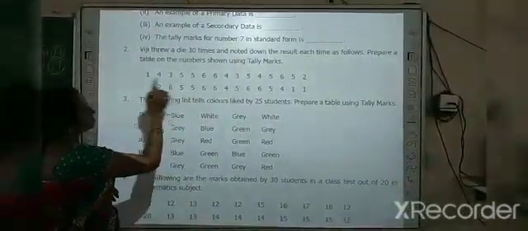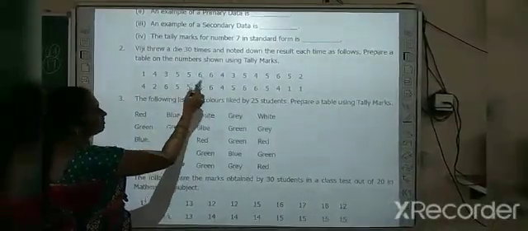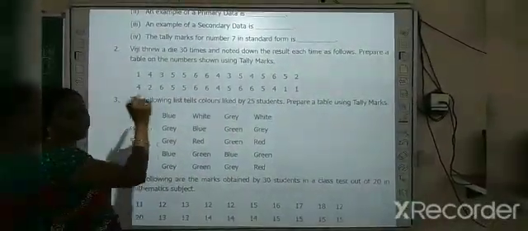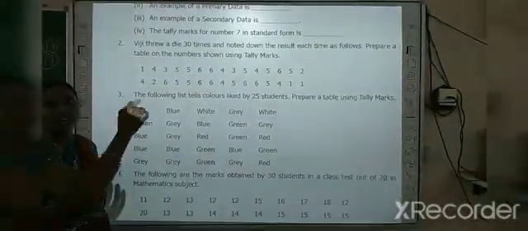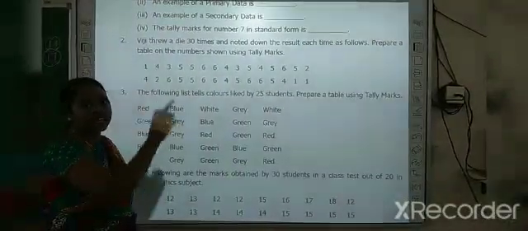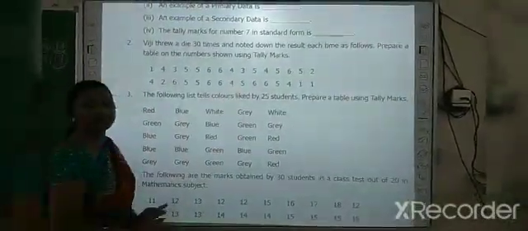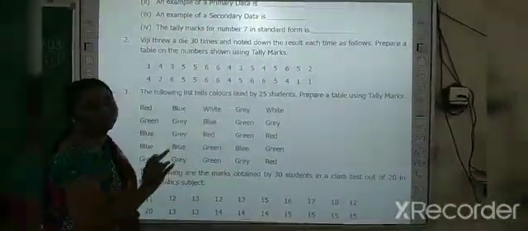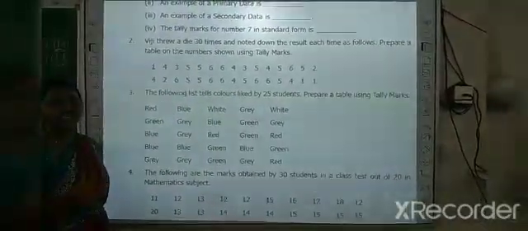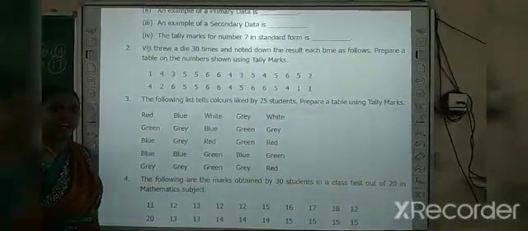So the faces of the dice are 1, 4, 3, 5. So they have given 30 numbers. So you just write in the ascending order, 1, 2, 3, 4, 5, like that. The second column followed by that is tally marks, and the last one is frequency, and at last you need to total. So the total should be, you should get it as 30. Then only the answer will be right.